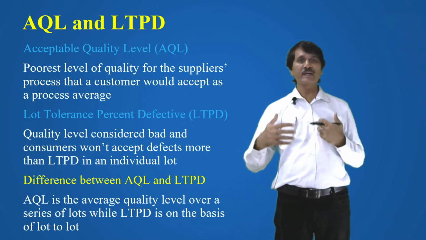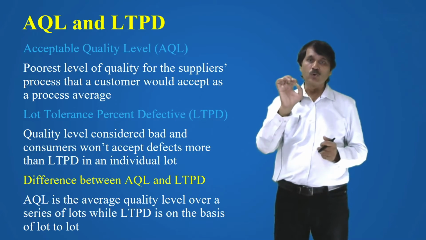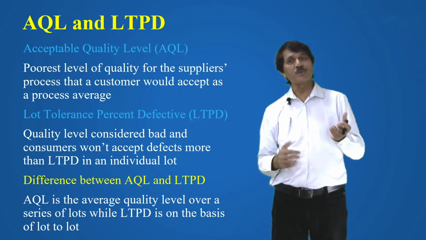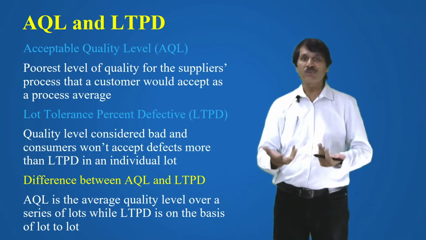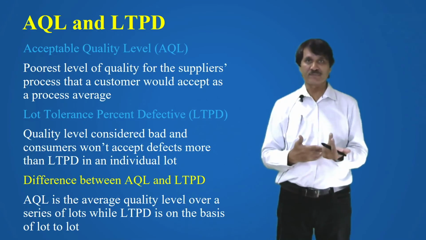So the difference between AQL and LTPD is this: AQL is the average quality level over a series of lots, while LTPD is on a lot to lot basis. In AQL you have a series of lots, while in the case of LTPD it is on the basis of lot to lot.